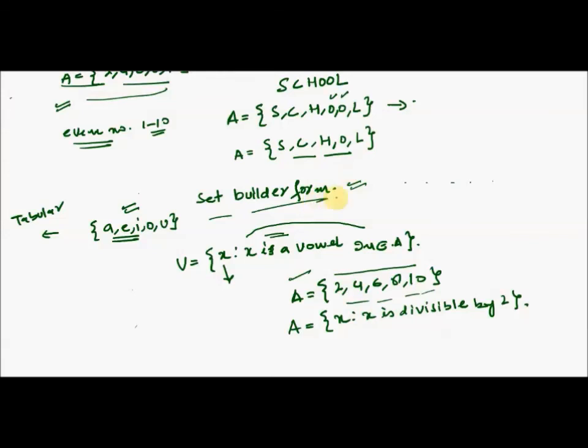We'll just use this set builder form, in which we'll just represent it by an alphabet, and we'll define the property of the alphabet as x such that x is a natural number, right? So that is the difference between tabular form and set builder form, and this is why most of the times we prefer set builder form in comparison to tabular form.